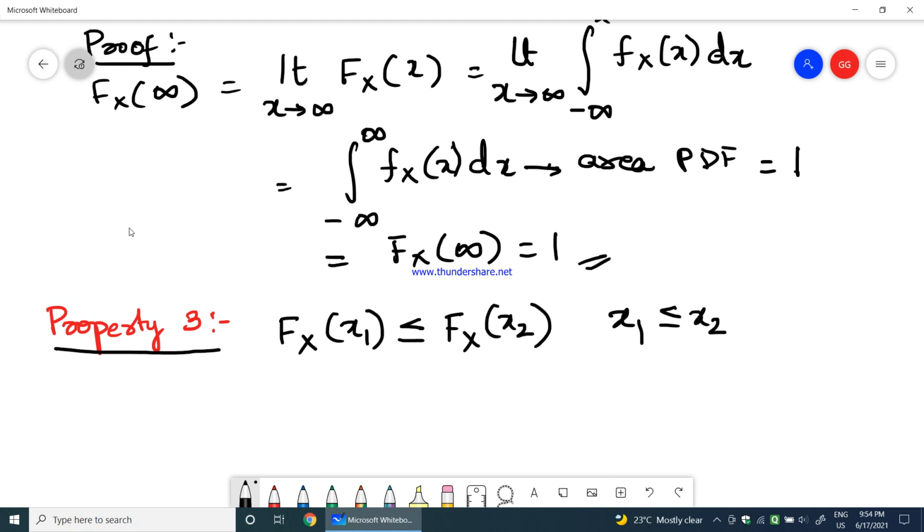So if a random variable is less than or equal to a second random variable, then it will also hold good for the cumulative distribution function of the first random variable being less than or equal to the cumulative distribution function of the second random variable. Fine. I hope it is clear to you. Now the next property is